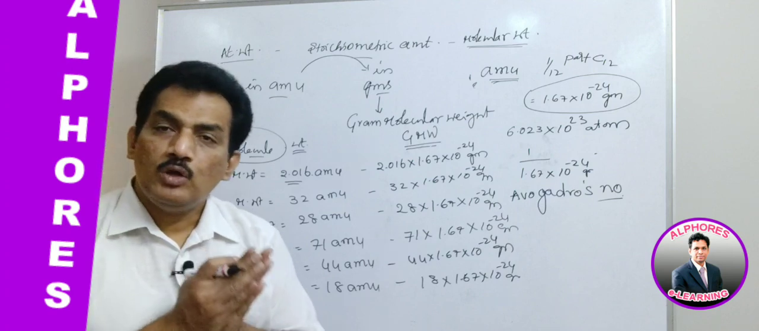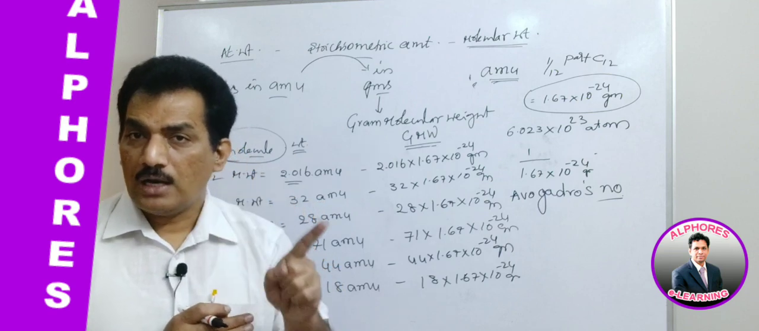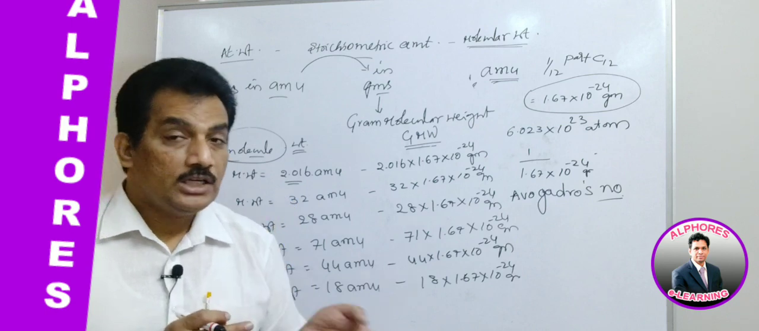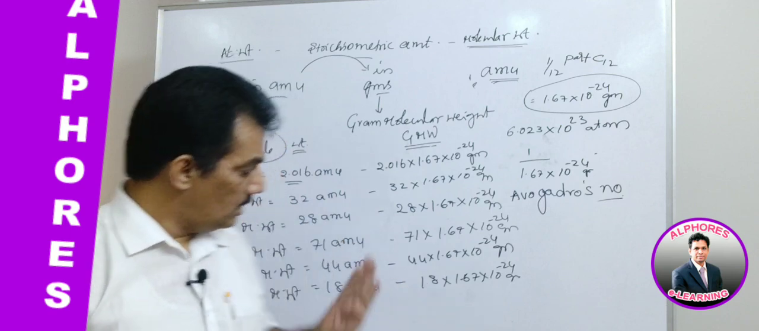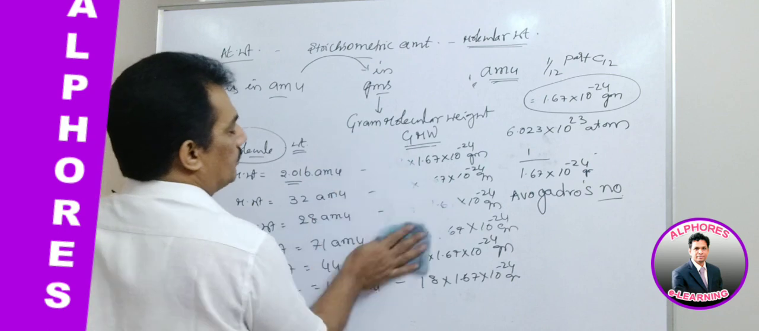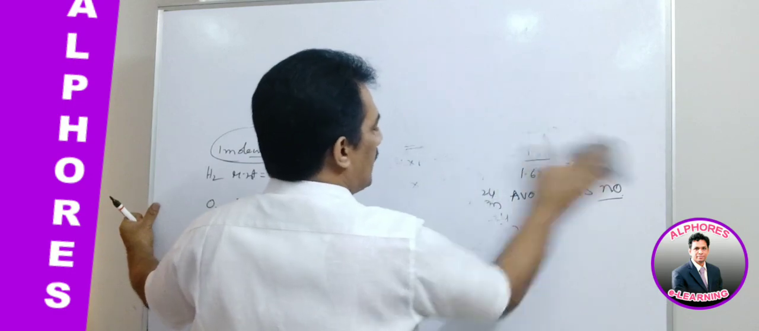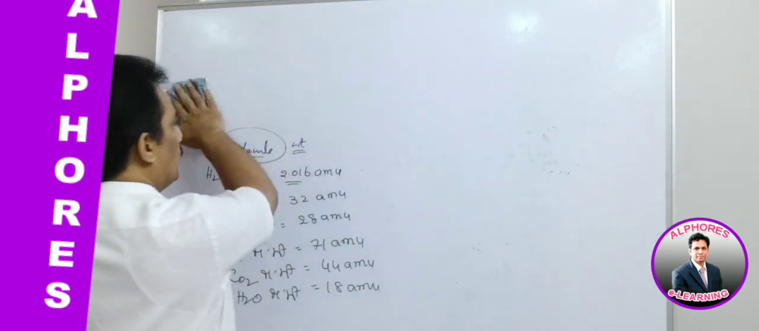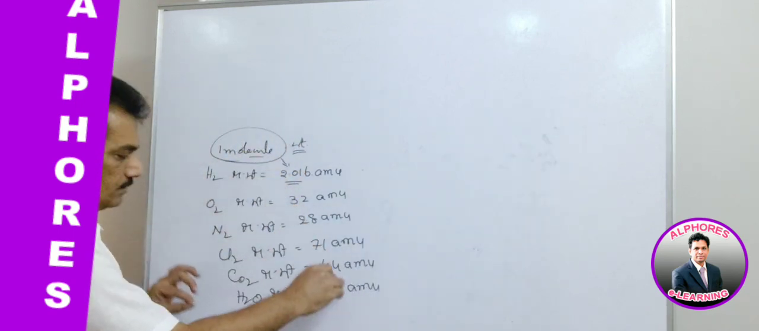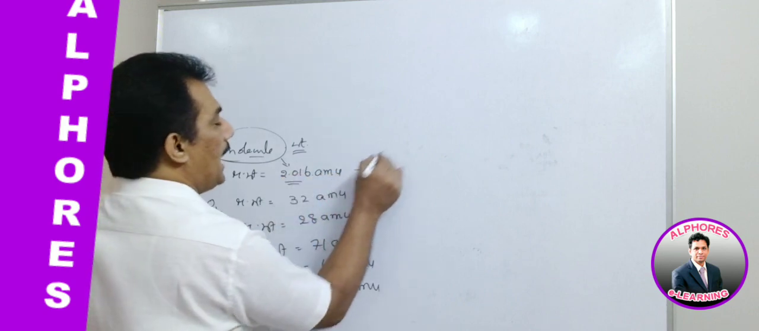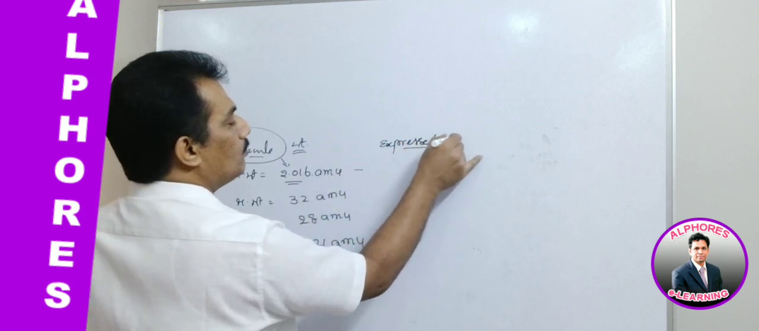Clear? 32 AMU is one oxygen molecule weight, but 32 grams of oxygen is not equal to one oxygen molecule. Are you clear? Let me write on board. When these are expressed in AMU, all these are one molecule weights. And for convenience, we are now expressing them in grams.